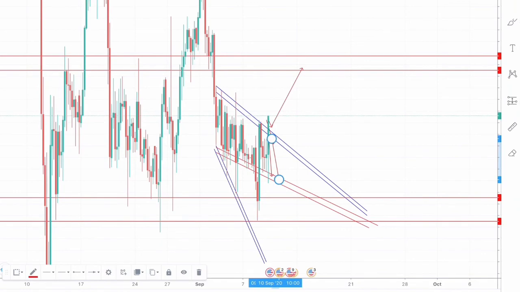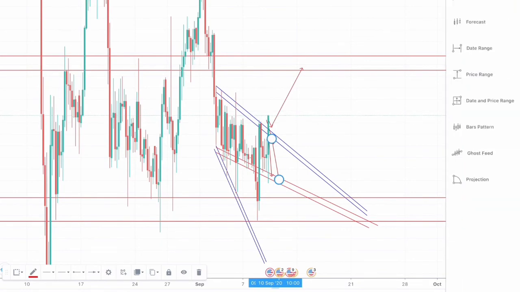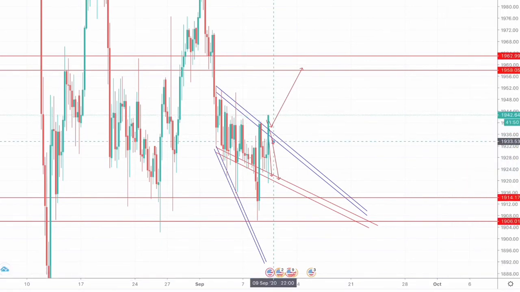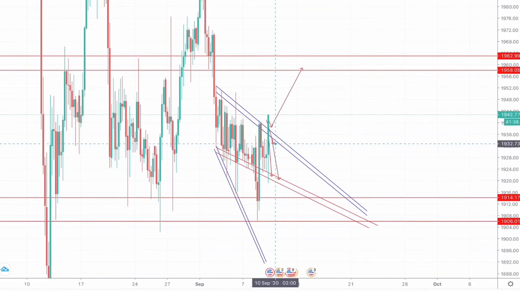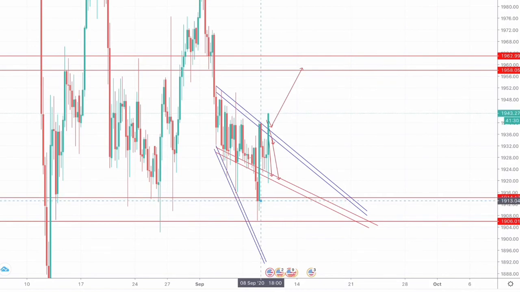However, this would not be an ideal place to go short, as the market would be doing a fake move by closing below this particular resistance zone. Thus, we would be potentially focused on adding to our long, which we have generated from around 1912 to 1920. We have added our long.